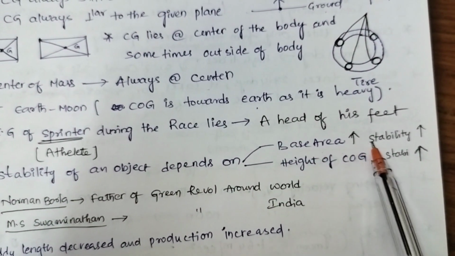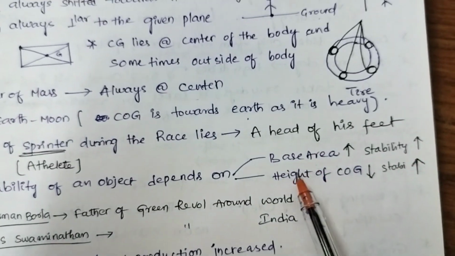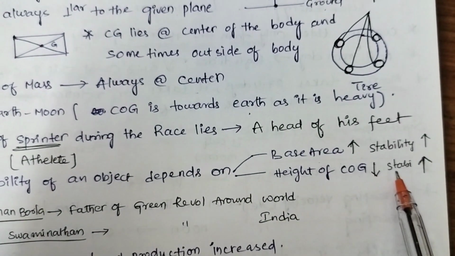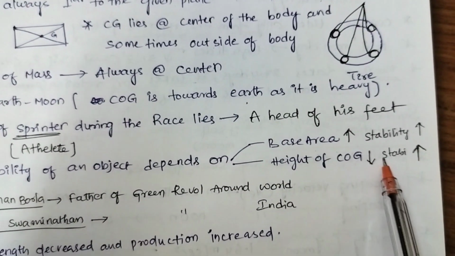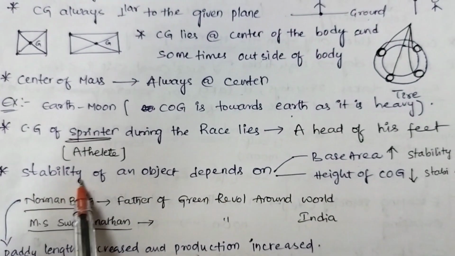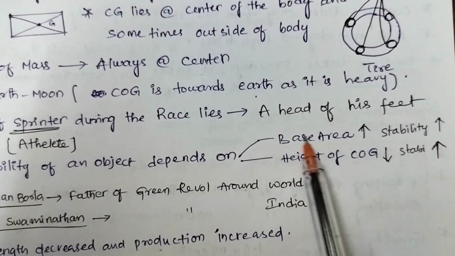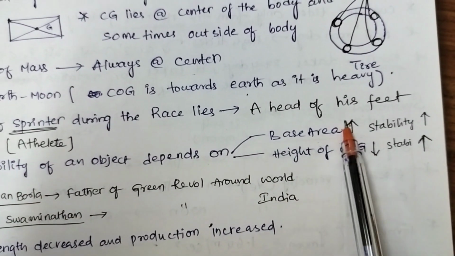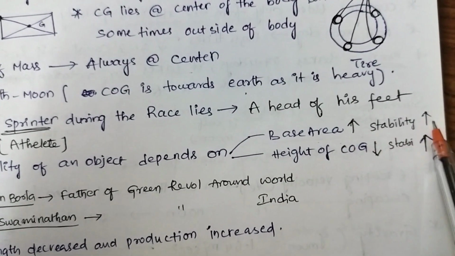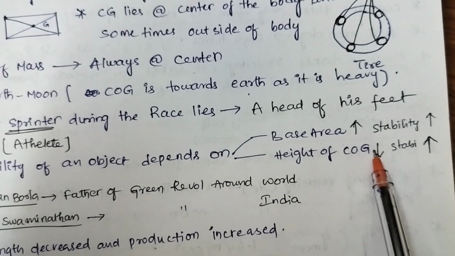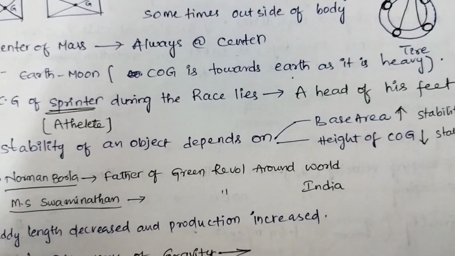Next, stability of an object depends on base area. If base area increases, stability also increases. If height of the center of gravity decreases, stability increases. These are inversely proportional. You should remember this point. Stability of an object depends on base area as well as height of the center of gravity.